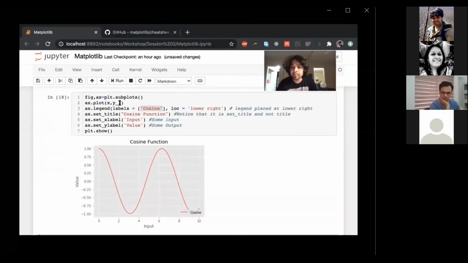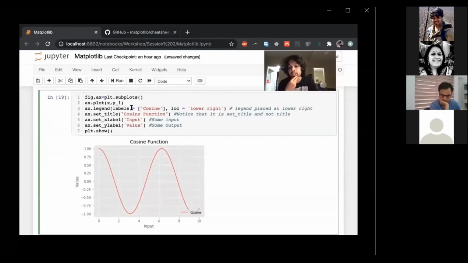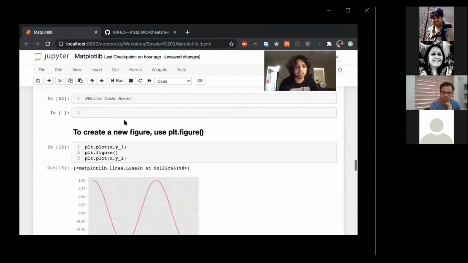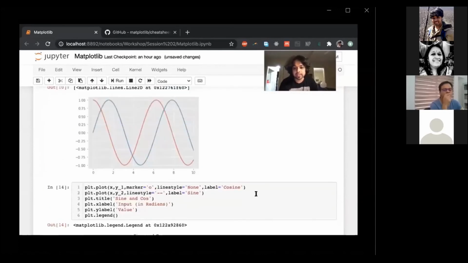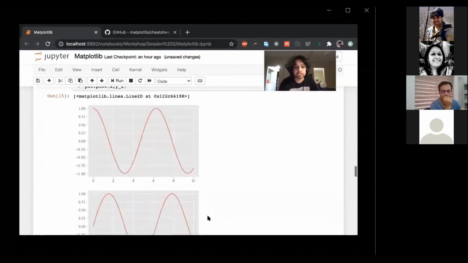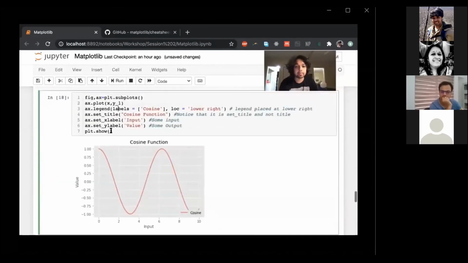I think I could have put the label over here, but I specified labels over here so that you get a different sense of what's happening. So instead of having separate labels for each of these plots, you can also put the labels over here. These are really specific things, but the reason I made it different over here is just so that you get a sense that it can be different and you don't get overwhelmed when you see something like this.